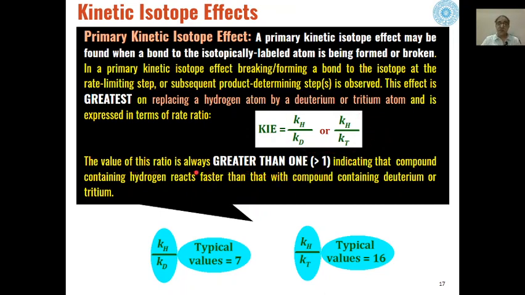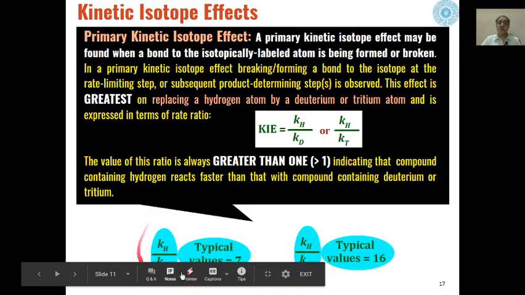The value of this ratio is always greater than 1 in the case of primary kinetic isotopic effects, which indicates that compounds containing hydrogen react faster than compounds containing deuterium or tritium.